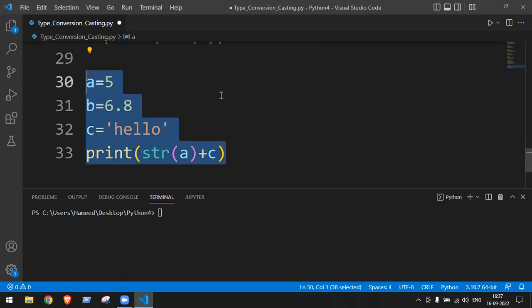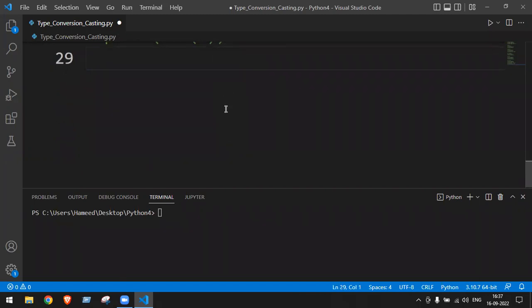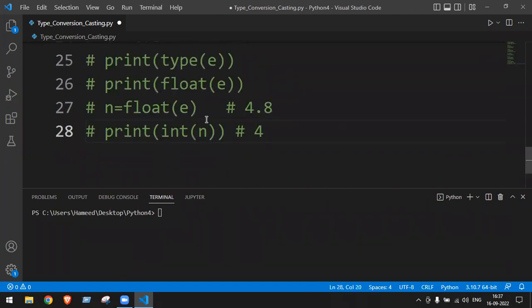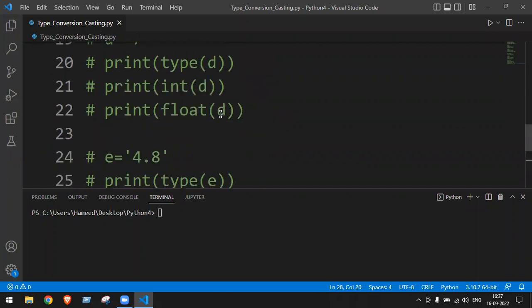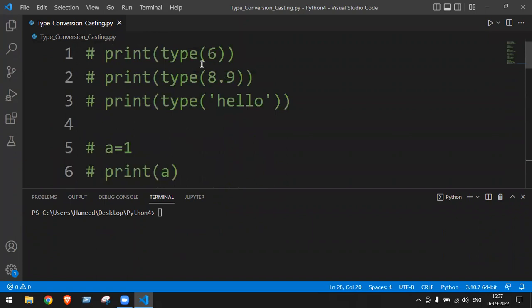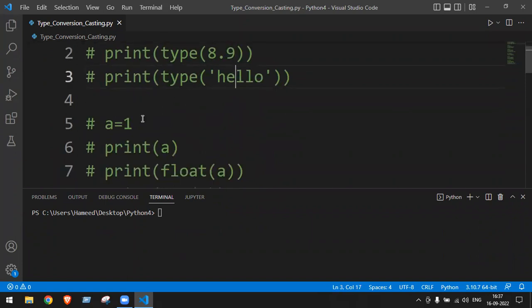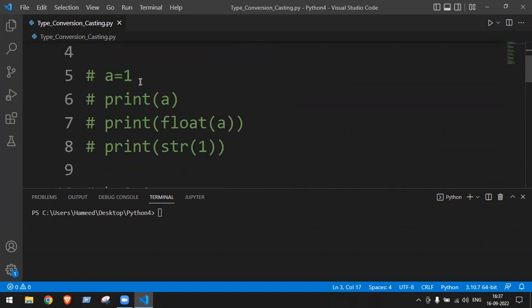Are you clear with today's topic, type conversion and type casting? Once again, these are different types: int, float, and string. When a variable had a number of type integer, we converted it into float and string.